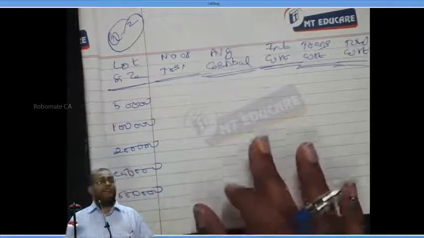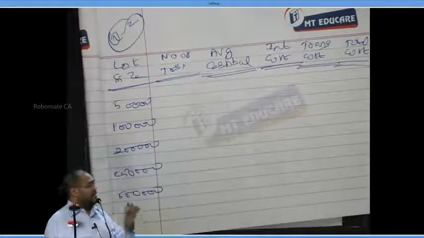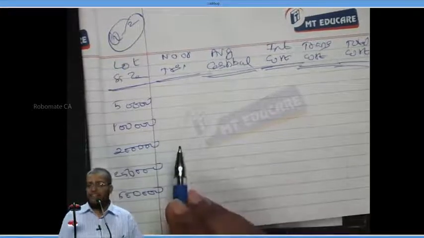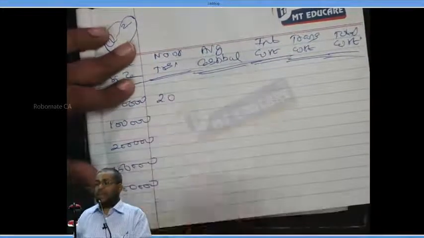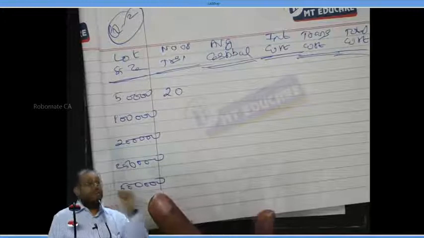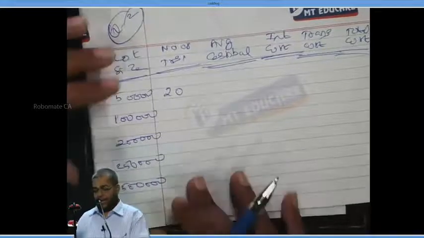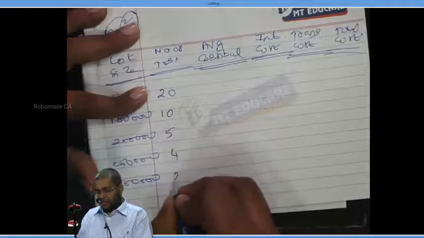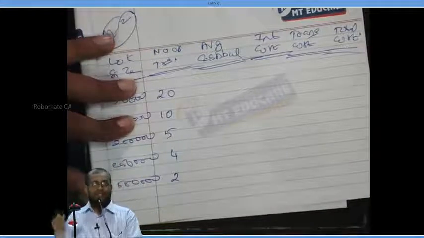Now, how much is the annual cash required? 10 lakhs. Listen here. I want 10 lakhs. Every time I sell 50,000 rupees of security, how many times should I sell? 10 lakhs divided by 50,000. How many transfers should be made? 20 transfers. To get the 10 lakhs, I should sell this lot 20 times. Then 10 times, 5 times, 4 times and 2 times. The number of transfers, please.